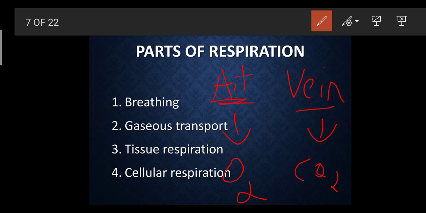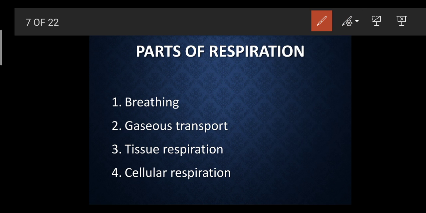So we have heard about this. Arteries carry oxygenated blood and veins carry carbon dioxide related blood, which is also called deoxygenated blood. So what happens exactly? When we inhale oxygen, there is a main constituent of the blood, that is the hemoglobin, Hb. But in the exam you don't have to write Hb, you have to be very specific regarding the spelling. Hemoglobin forms a compound called oxyhemoglobin. This oxyhemoglobin is transported through the arteries to each and every part of the body.